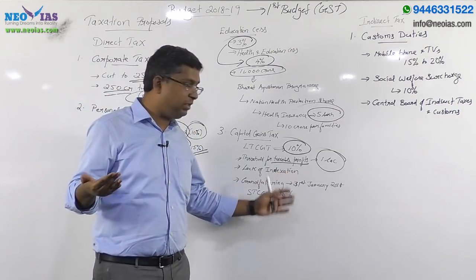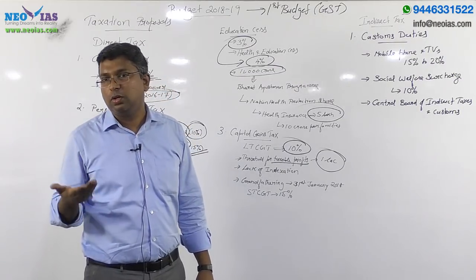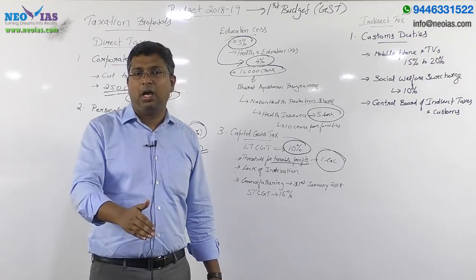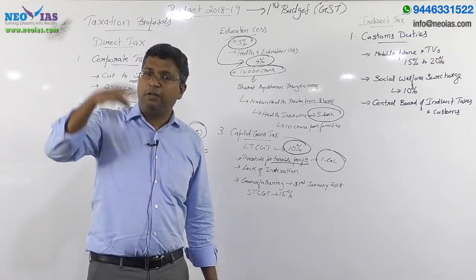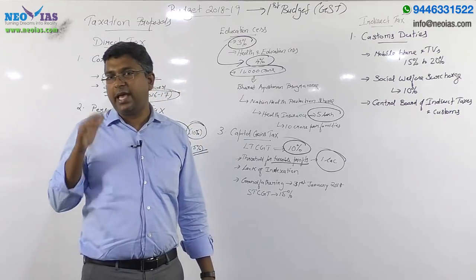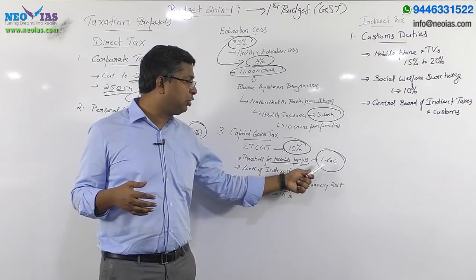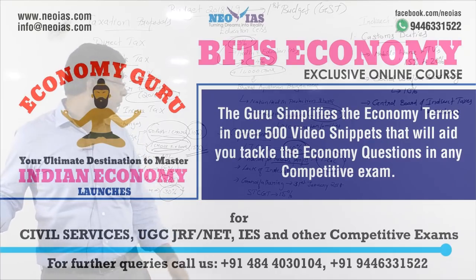Before this budget, the long-term capital gains tax on equities was 0. We had only short-term capital gains tax, but from today onwards, that is from February 1st, there will be a long-term capital gains tax on equities at 10%, and this tax is imposed if the taxable profit is 1 lakh and above.